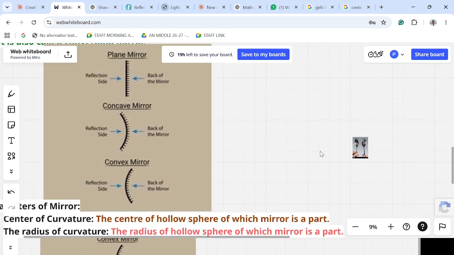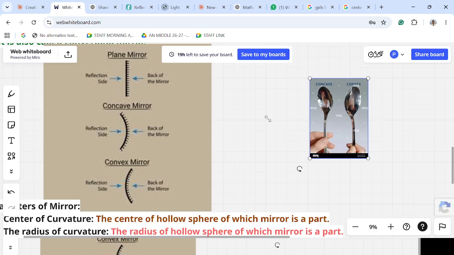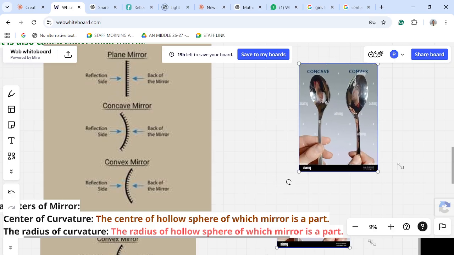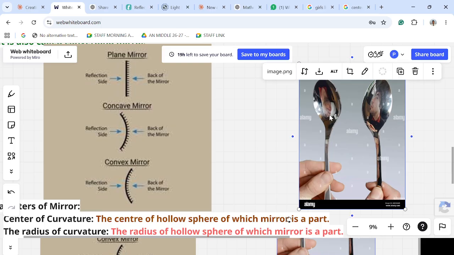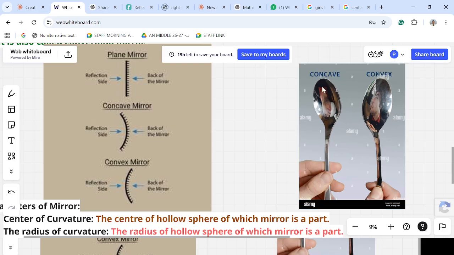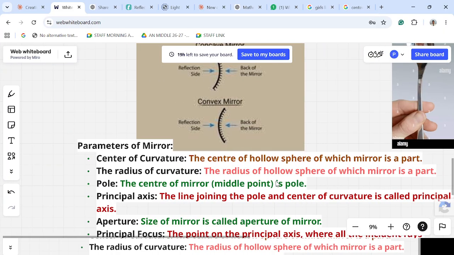For another example, to make you understand clearly regarding the concave mirror and convex mirror, you can check a spoon. The hollow part inside the spoon will act as a concave mirror. As the inside part is reflecting, it is a concave mirror; if the spoon's outside part is reflecting, it is called a convex mirror. These are lively examples. Now, what are the parameters here?